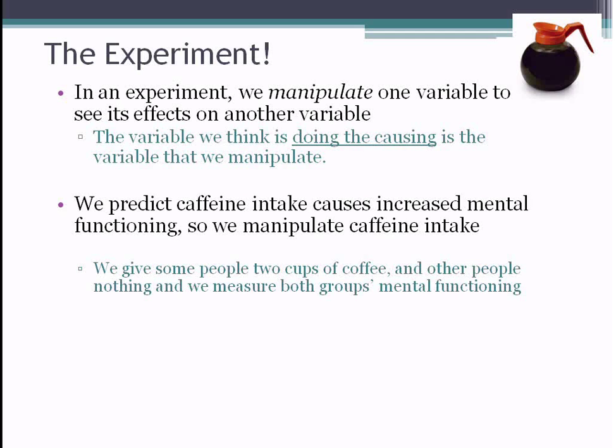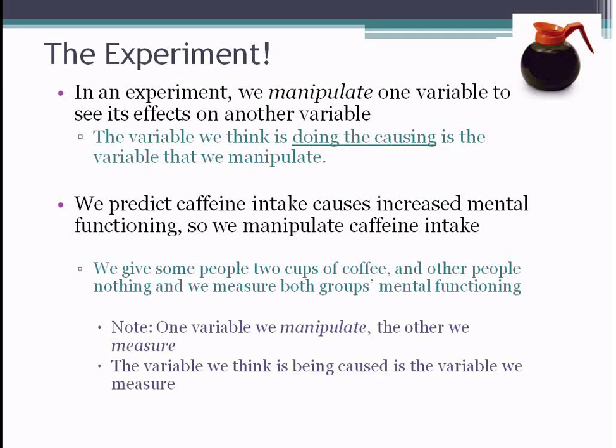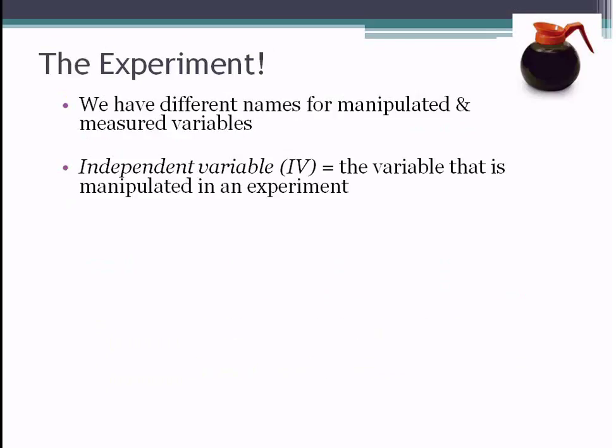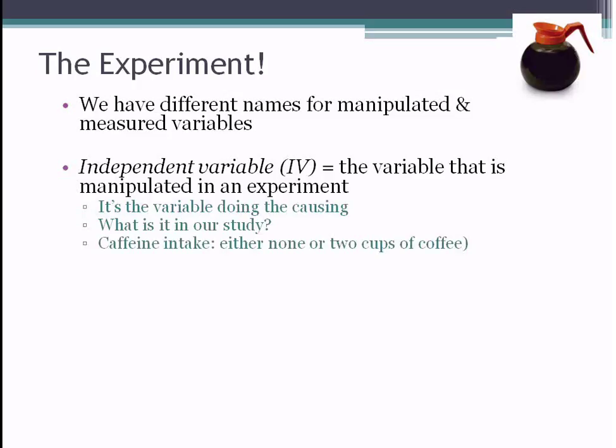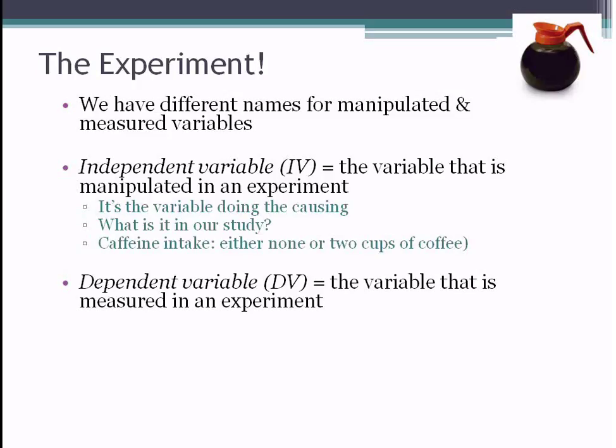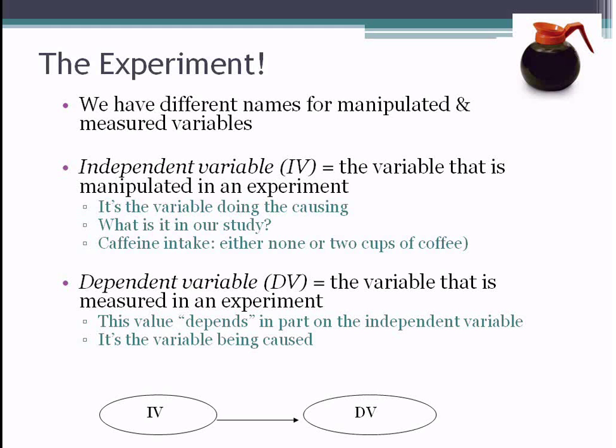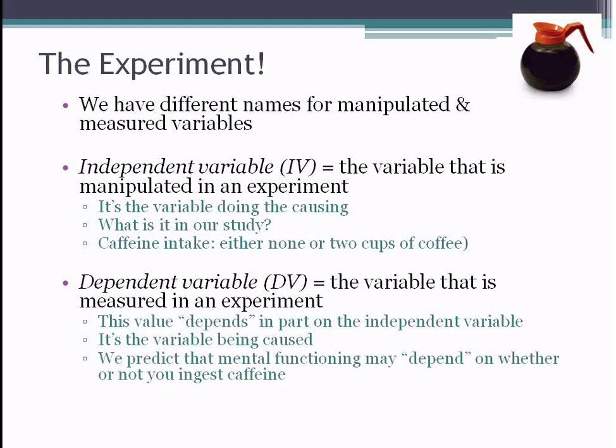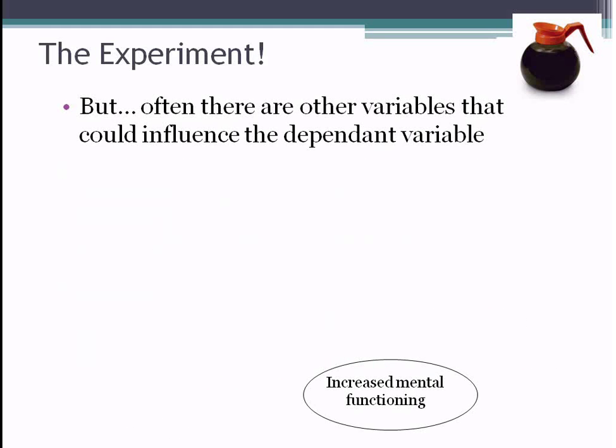So in this example, what we'll do is we'll break the people up into 2 groups. One group is going to get 2 cups of coffee, the other is going to get nothing. The variable we think is doing the causing, we call that the independent variable. And the thing that we think is being caused, that's the outcome, that's the dependent variable. The dependent variable depends on the independent variable.